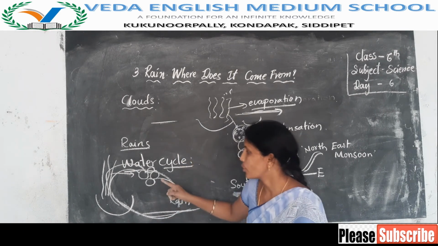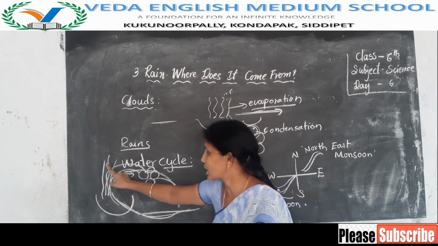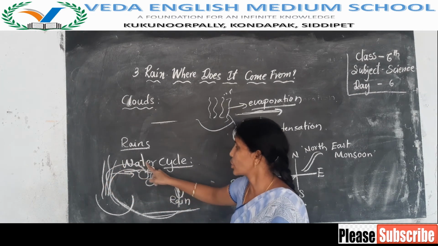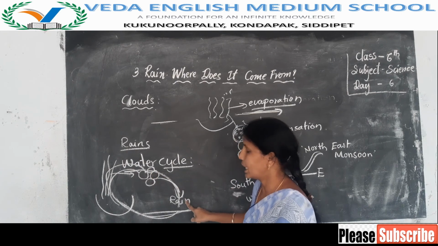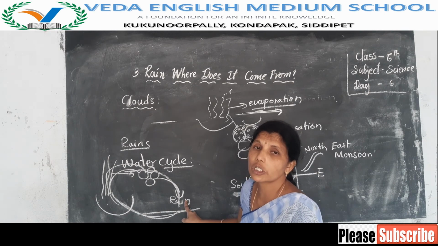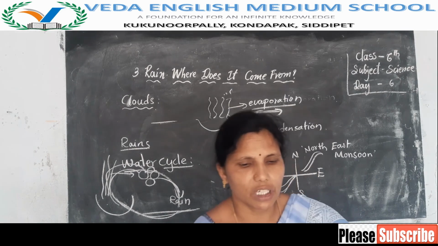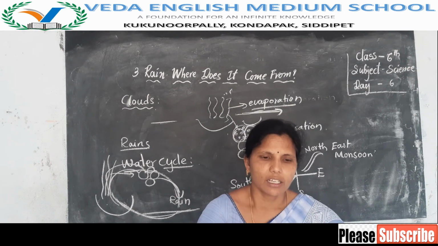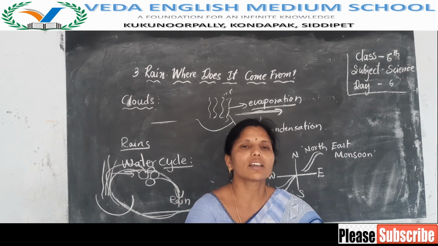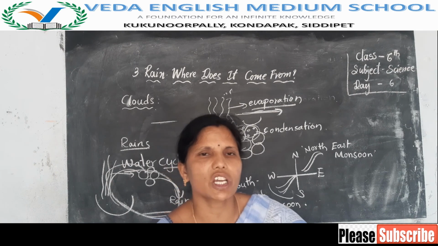The circulation of water into water vapor by evaporation, water vapor to clouds, and clouds to rain by condensation is known as the water cycle. This cycle of evaporation and condensation takes place continuously in nature.